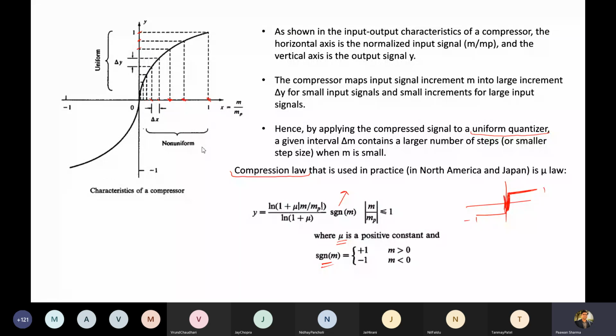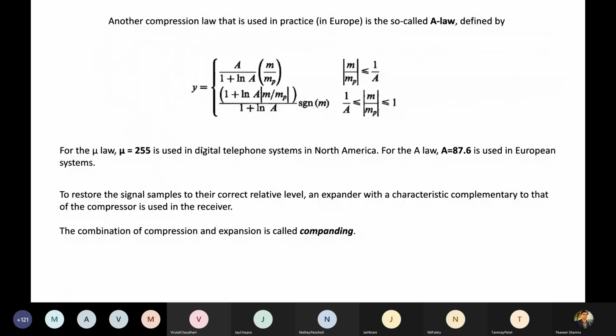Next is your A law. So the relationship between the output of the compressor Y and the input to the compressor m by mp is like this. You need to learn it. And general values for these constants mu and A are mentioned here. Please take a note of it. Mu is 255 and A is 87.6. A law is generally used in European systems.